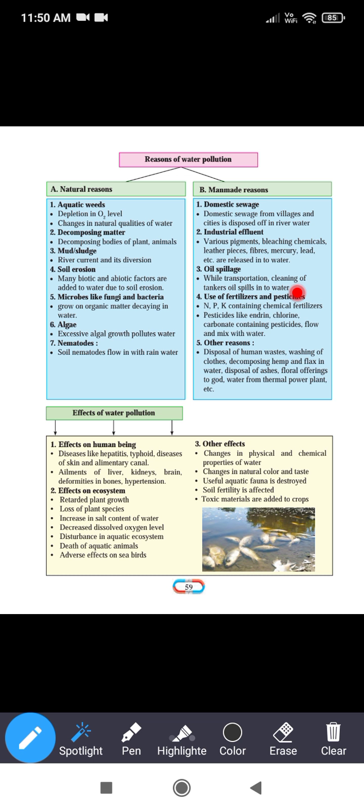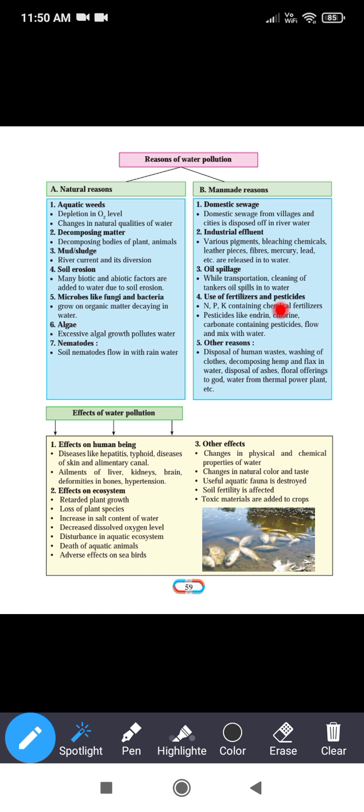A black layer of oil forms on the river water or sea water, and because of this the penetration of oxygen is retarded. That is why the water gets polluted, because the aquatic life does not get a sufficient amount of oxygen to survive, and they start dying.